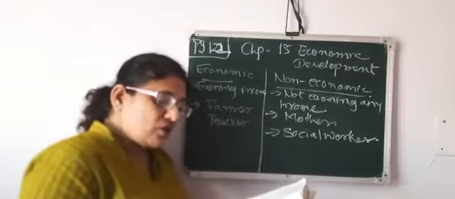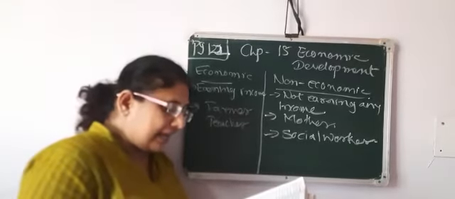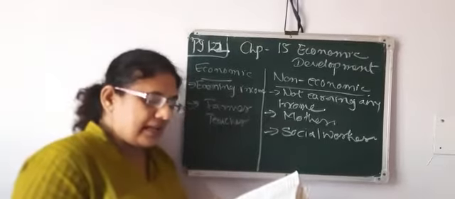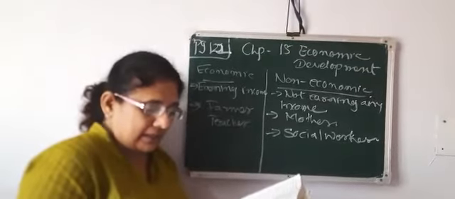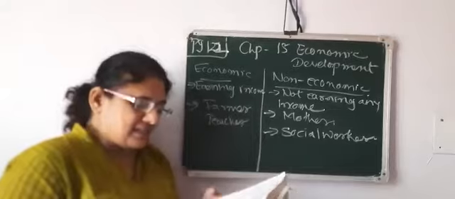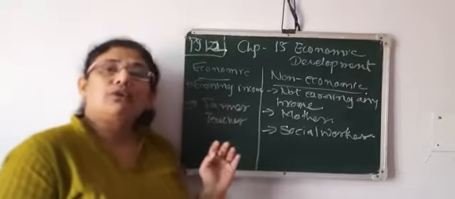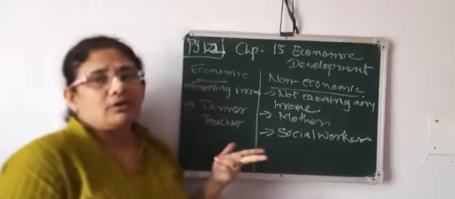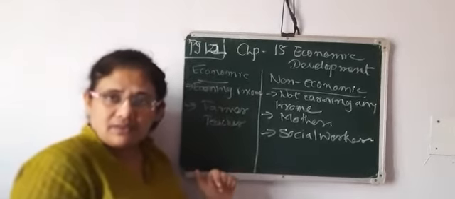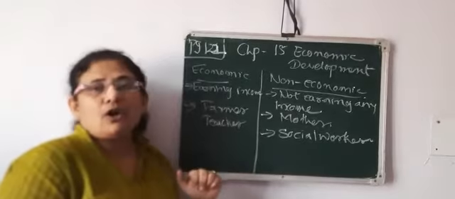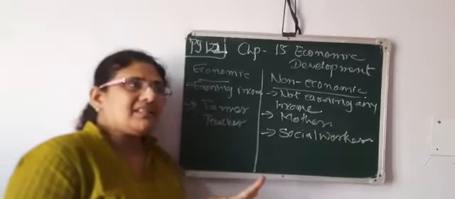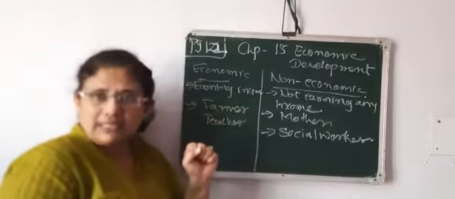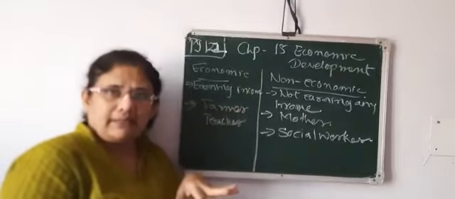This classification of economic activities is recognized as the commercial structure. All the three sections and the activities included in them may be discussed as follows. Now we are going to discuss the primary sector, the secondary sector, and the tertiary, or you can say service, sector. First we will talk about the primary sector. Primary sector means what? Which we are getting directly from nature and we are consuming it, right?